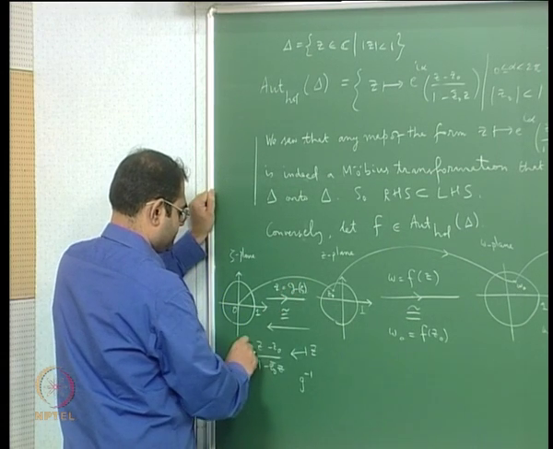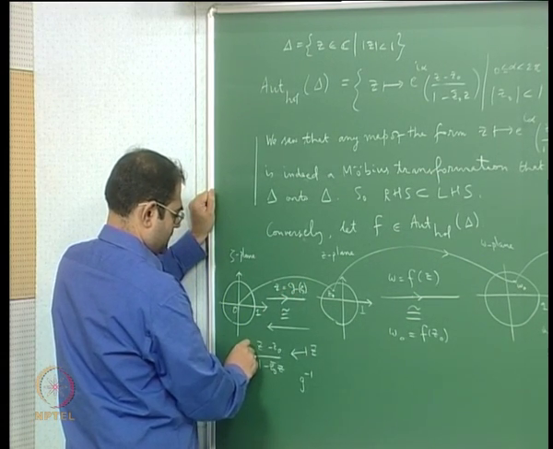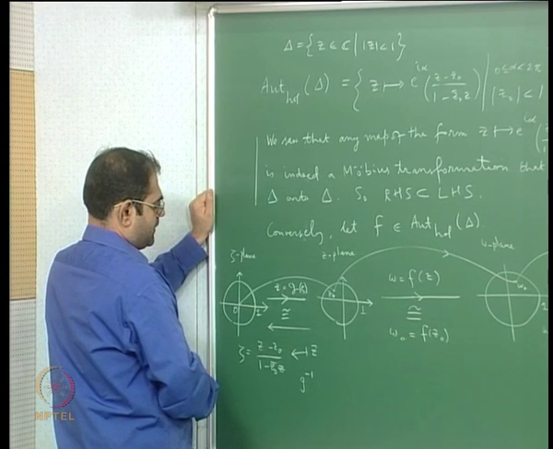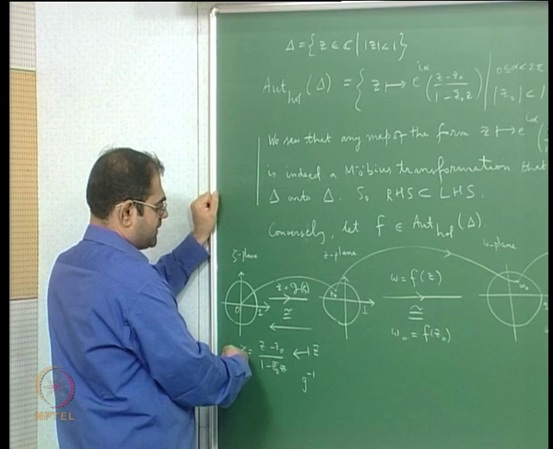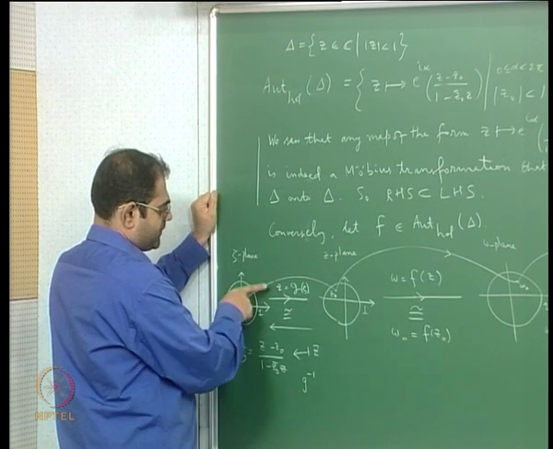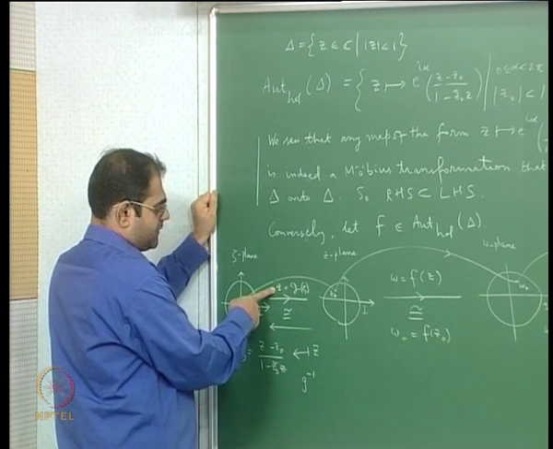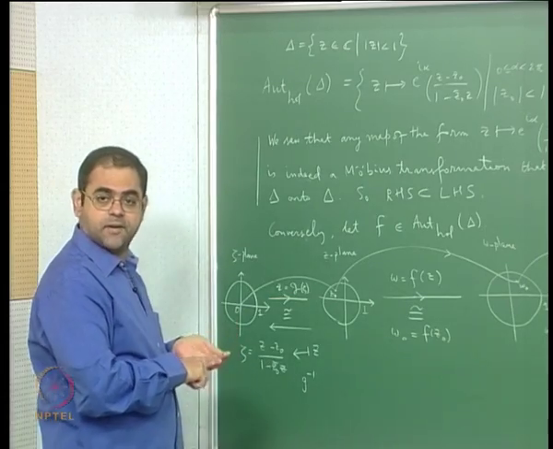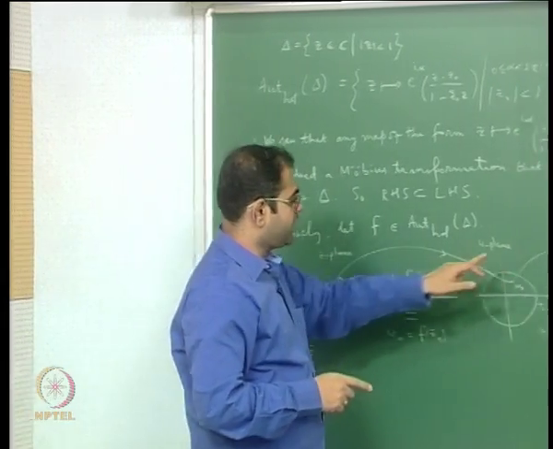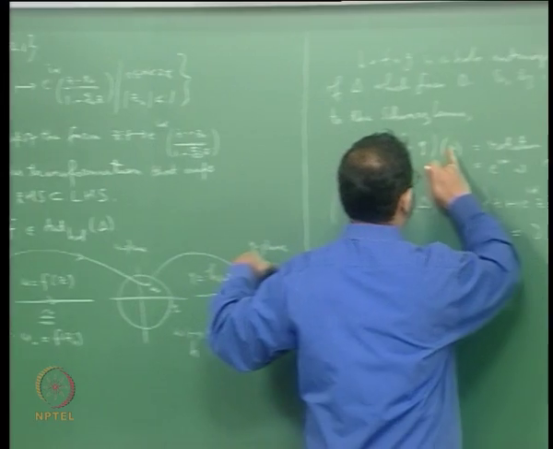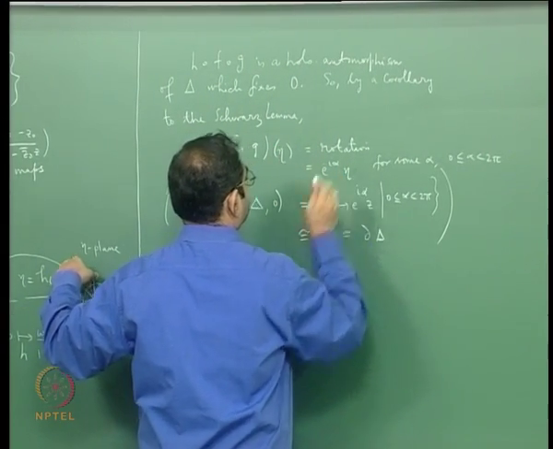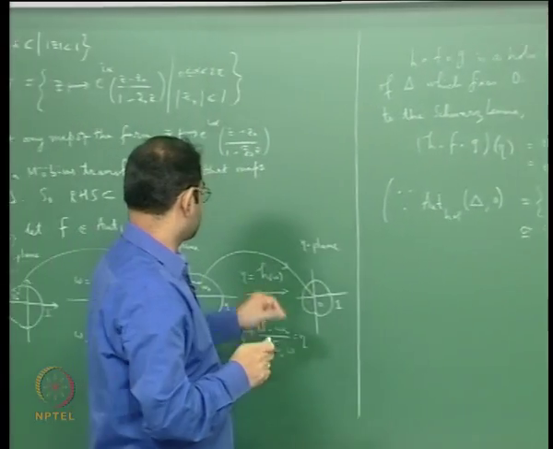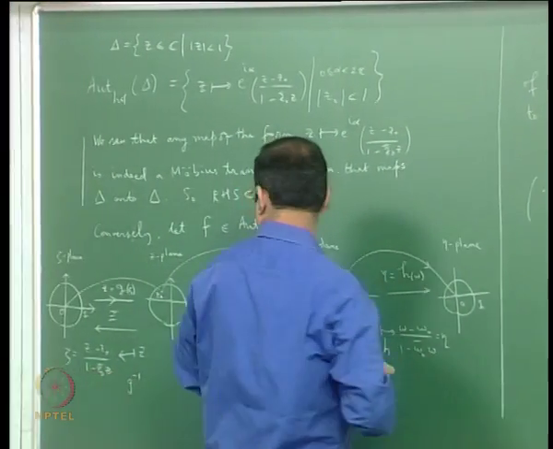So this is zeta. Zeta going to z is g, and z going to zeta is g inverse. So here you have the variables. If I use these variables, let me change this variable to zeta.